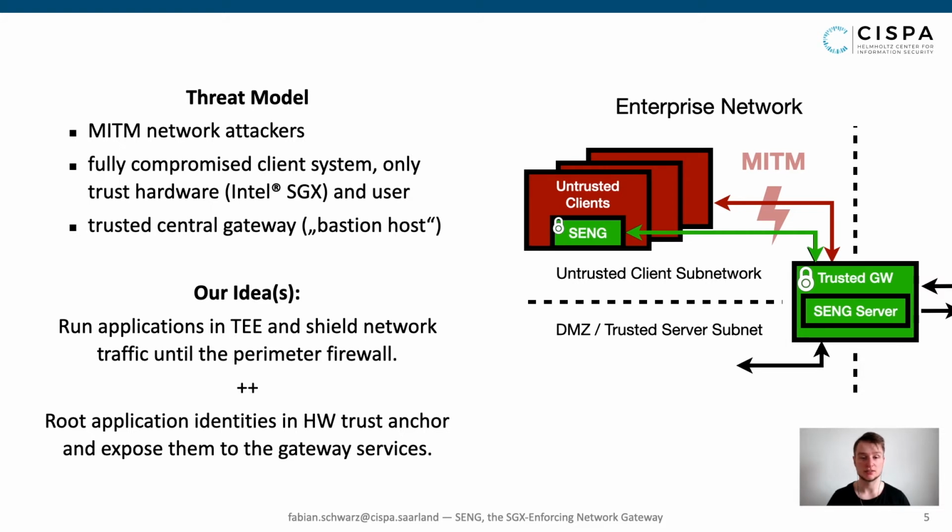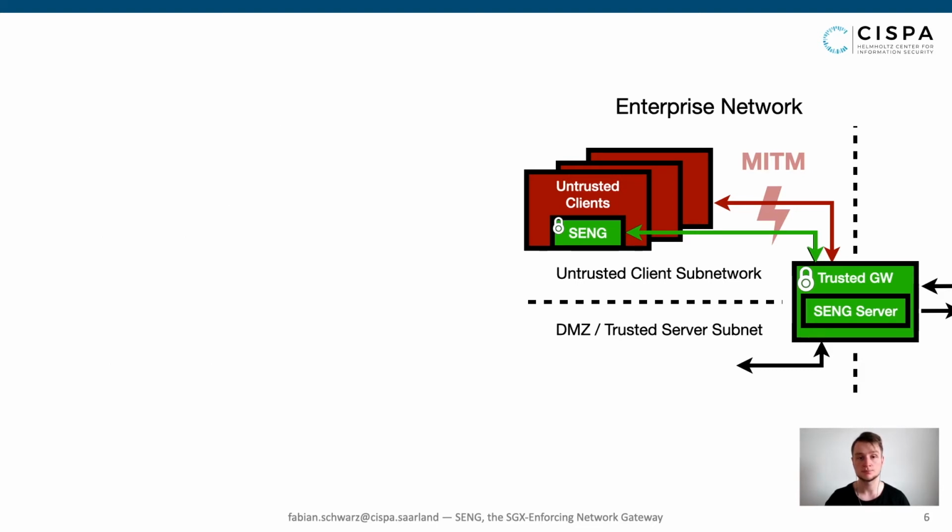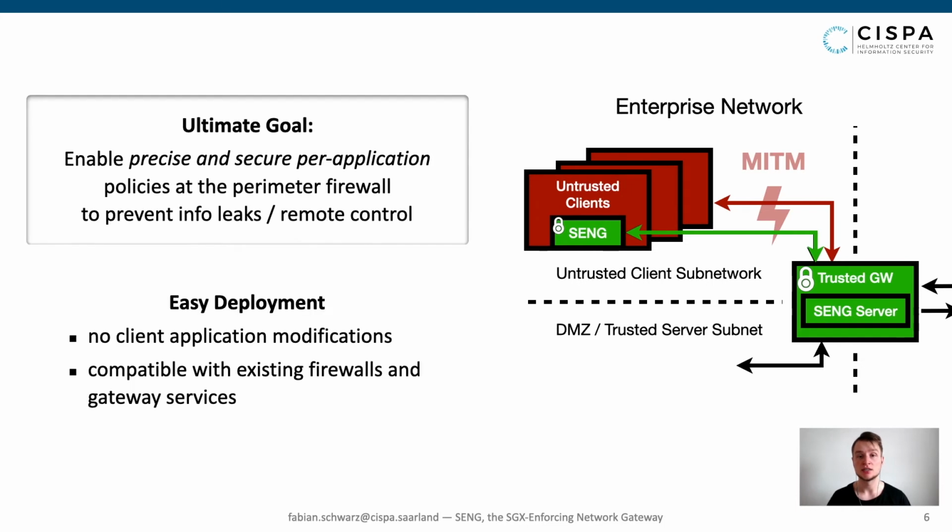The gateway-located SENG server cooperates with the client runtime to expose secure, hardware-rooted application identifiers to the perimeter firewall and ultimately enables the central enforcement of secure per-application policies.